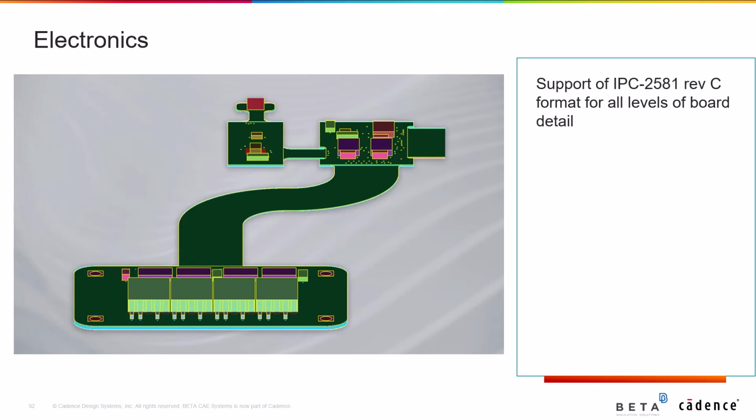Moreover, support for IPC 2581 Revision C has been expanded to cover all levels of board detail. Until version 2025.1, support was limited to trace mapping and full 2D metallization. But now, the addition of rigid flex bending support provides a complete and consistent representation of the board.